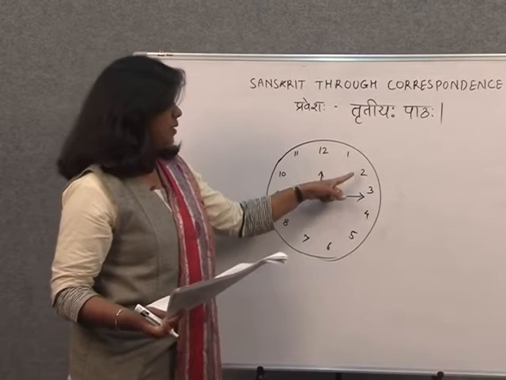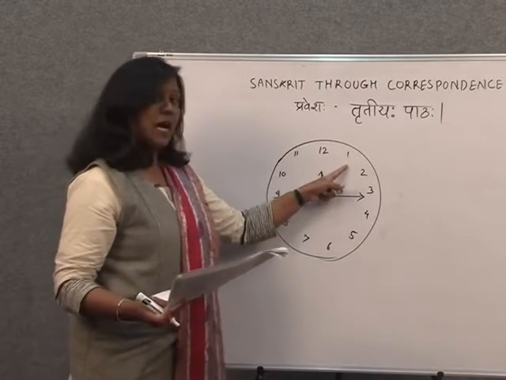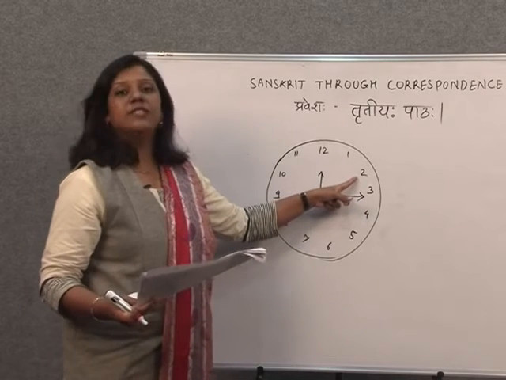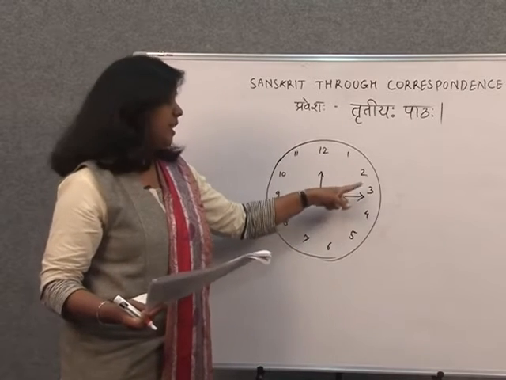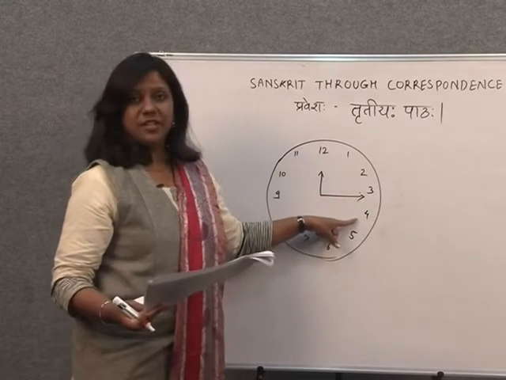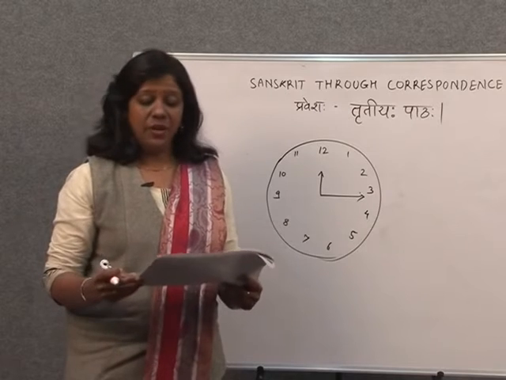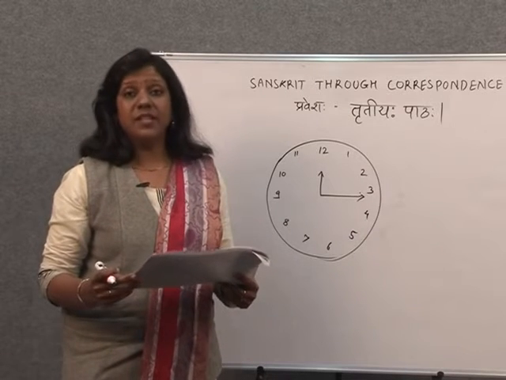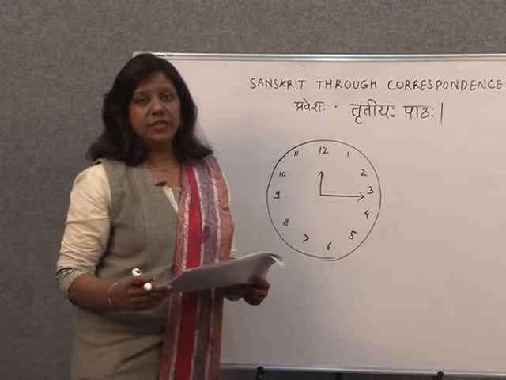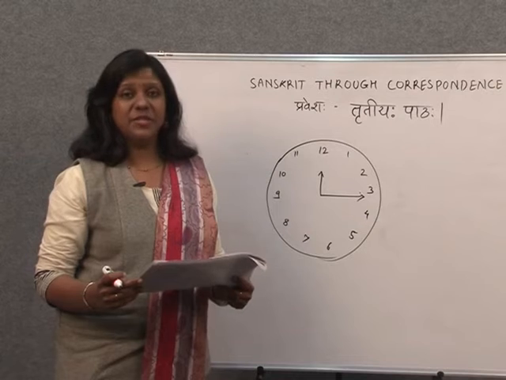Now about 1, 2 and 3, you will have to pay attention specially. It is Ekam, but you will say ekavadanam. Dve, you will say dvivadanam. Trini, you will say trivadanam. And chatvari, you will say chaturvadanam. Let's learn now how to use quarters. For example, if it is 1:15, you will have to say sapada ekavadanam, sapada panchavadanam.